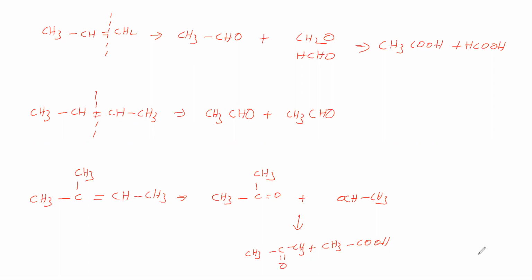Now we will take some other example. We will take CH3, CH, double bond, CH, CH2, CH, double bond, CH2. On ozonolysis, what is the product, we will see. Break the double bond completely. So we are breaking this double bond, and the remaining things we write separately. This and this separate.